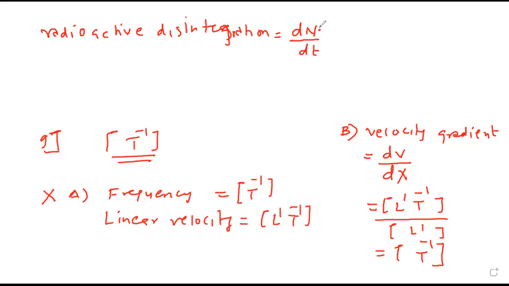Number has no unit, dt has second, so its dimension will be T raised to minus 1. That means in B, both are matching. Velocity gradient, T raised to minus 1. Radioactive disintegration, dN by dt is also T raised to minus 1.